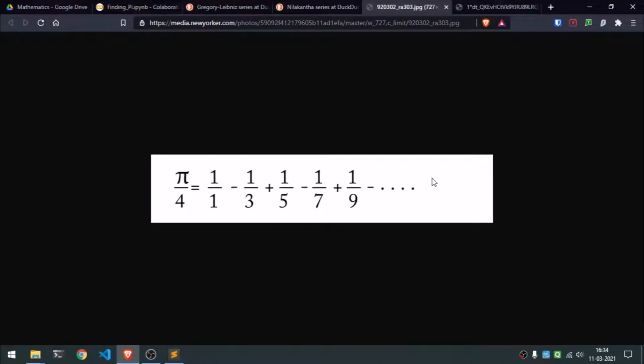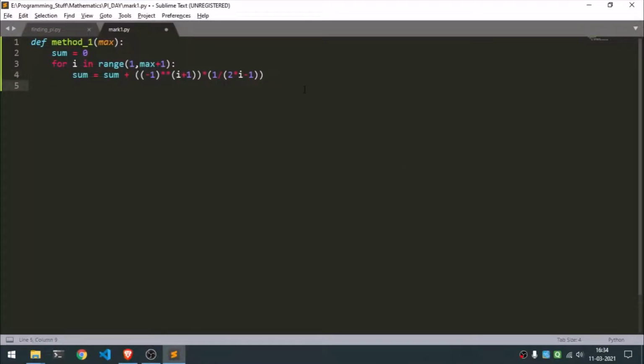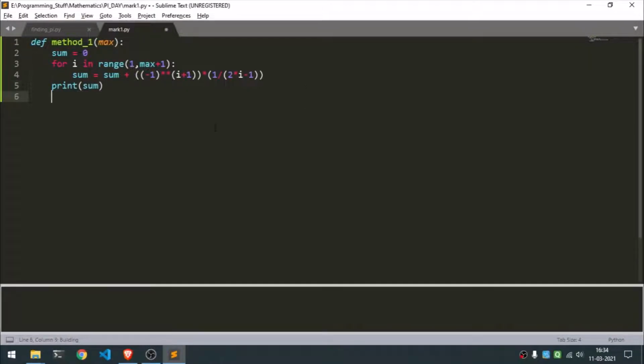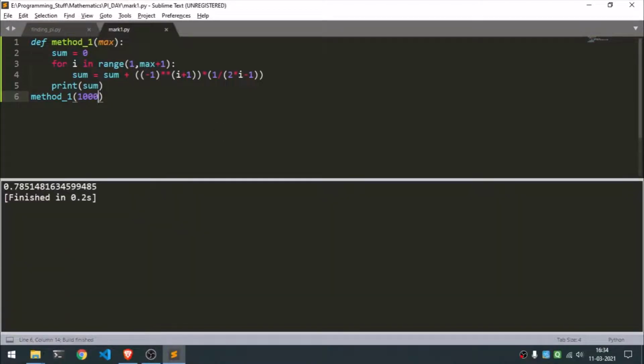So we found the sum, and let's try to print the answer as well. Let's not do it inside the for loop. Print sum. Now if I try to find the sum, this will not give the answer because we have to call the function, obviously. Let's do the first 1000 iterations. Okay, so here you can see the value that has been given to us, and obviously that's not the value of pi, but we are missing something. It's pi over 4, so we have to multiply the final result by 4, and then let's see.